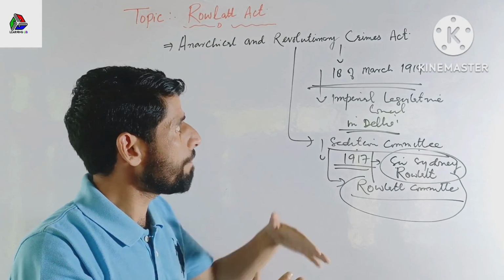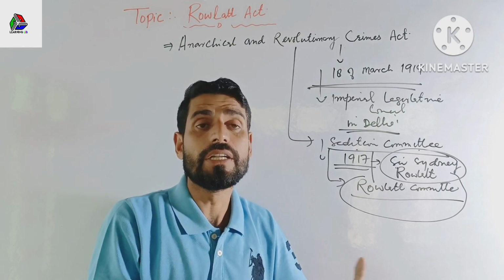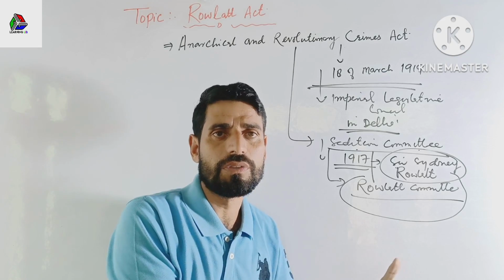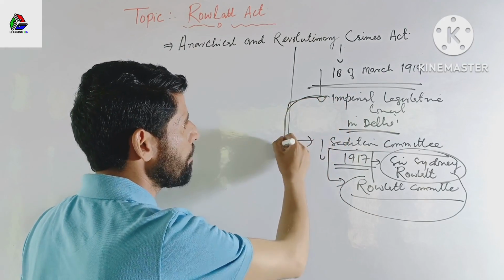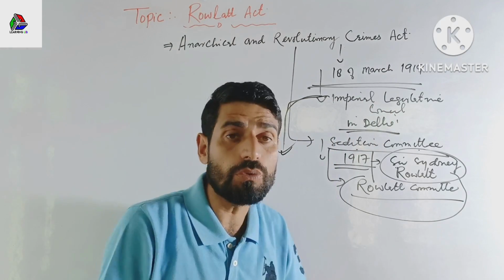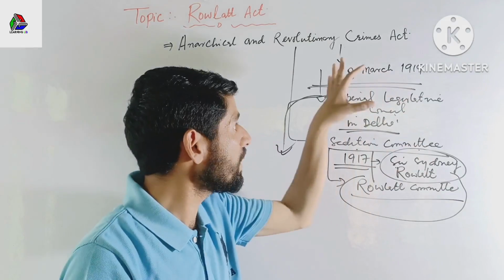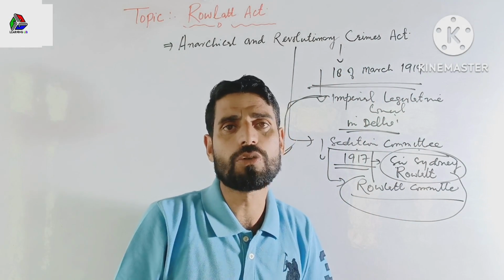It was passed by the Imperial Legislative Council in Delhi on 18th of March 1919, despite the opposition from the side of Indian members. The Indian members of the Imperial Legislative Council protested. They were against the passing of the Rowlatt Act. So despite their opposition, the British government passed the Rowlatt Act.